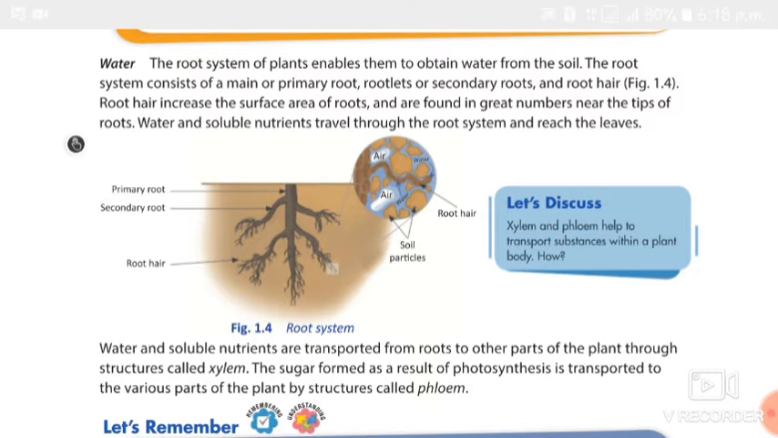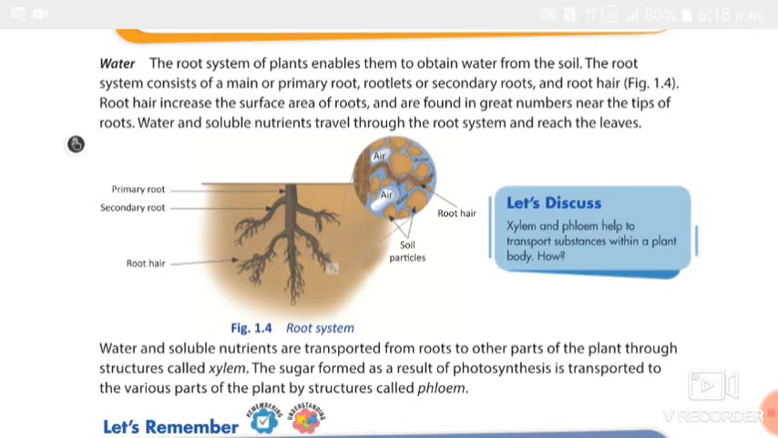In this picture the root system is given. Above the root system, the part of the plant is the shoot system. The root system consists of the main root or primary root, the secondary roots and the root hair. It is mentioned in the picture also. What is the use of the root hair? The root hair increases the surface area.